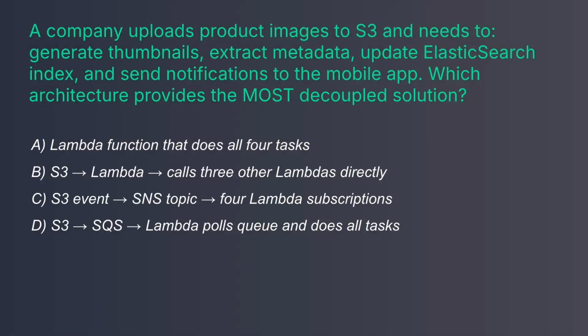A company uploads product images to S3 and needs to generate thumbnails, extract metadata, update Elasticsearch index, and send notifications to the mobile app. Which architecture provides the most decoupled solution? C. SNS fanout. Each Lambda is independent, subscribes to the same SNS topic, and processes events at its own pace. If you need to add a 5th task later, just add another Lambda subscription. No changes to existing code.